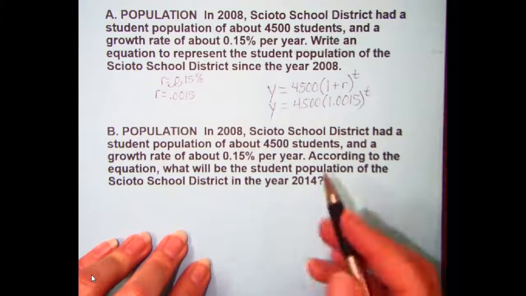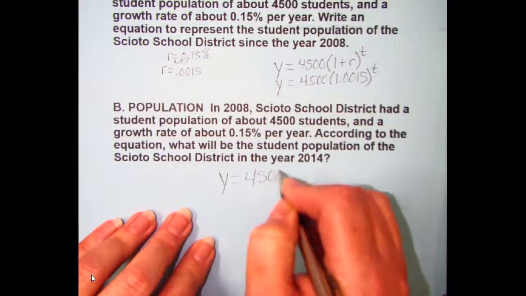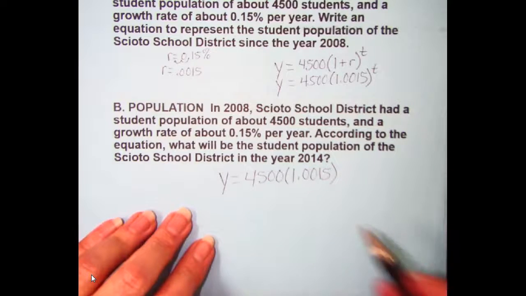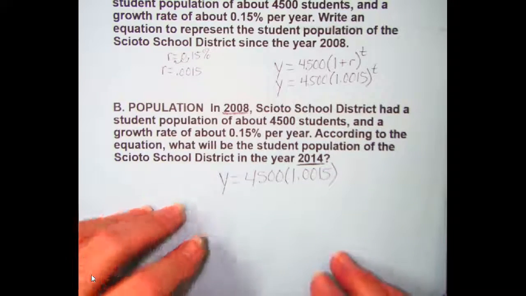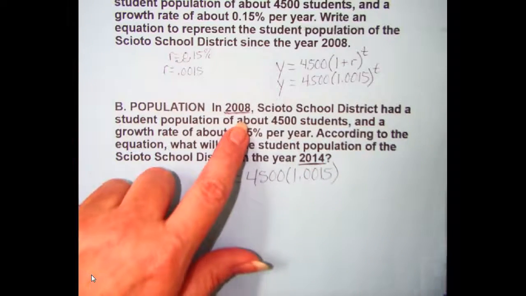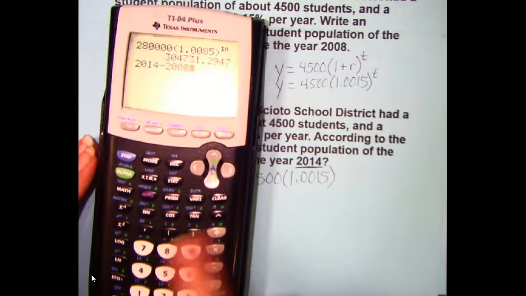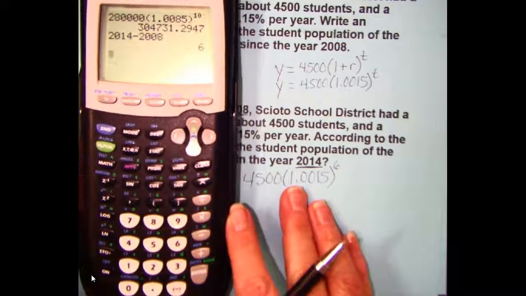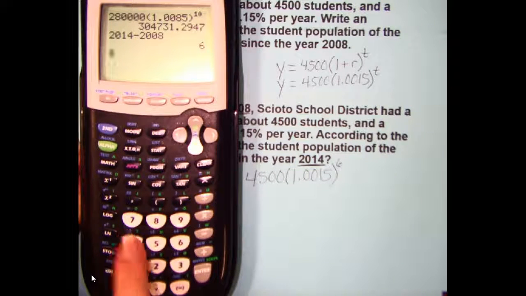In B, we already have the equation of y equals 4,500 times 1.0015, and now we need to find out what t is. We're going from 2008 to 2014. From 2008 to 2014 is 9, 10, 11, 12, 13, 14, or subtract 2014 minus 2008 for 6 years.